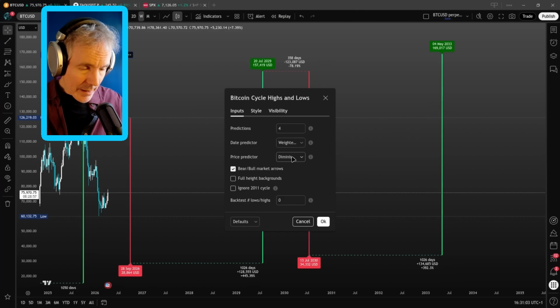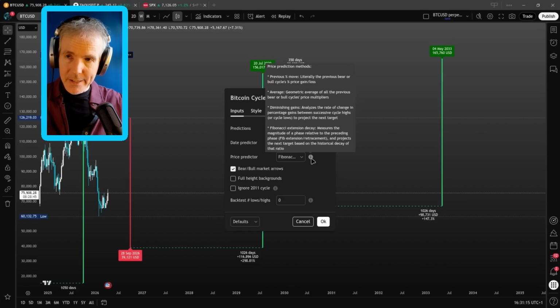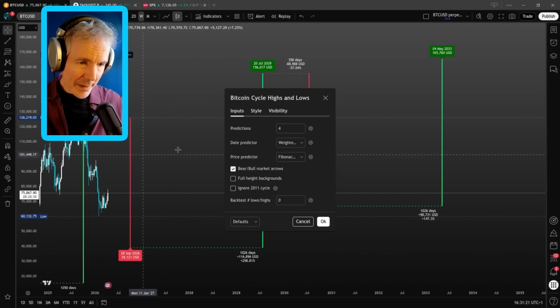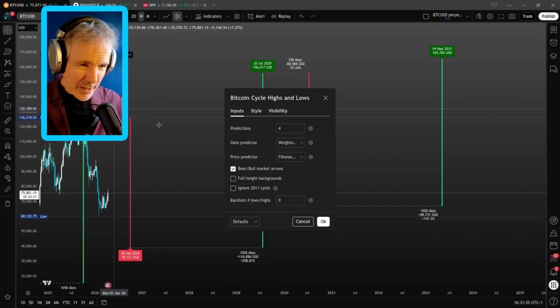Then if we go to the last one, Fibonacci extension decay. Fibonacci extension decay measures the magnitude of a phase, as in, like, that's a phase there, bull or bear phase or whatever. The magnitude of a phase relative to the preceding phase. Do I show that? I don't know.